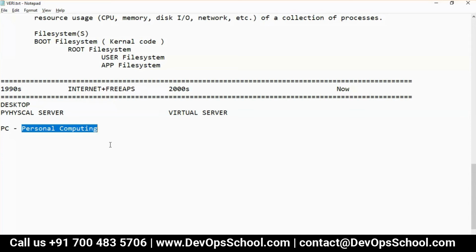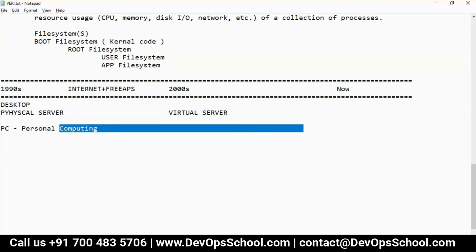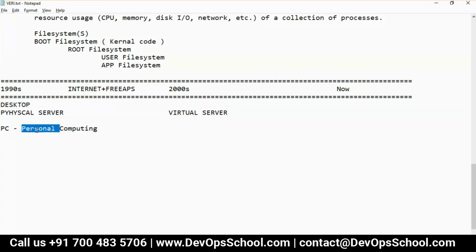What does that mean? So we are doing all activities in our personal system, right? Personal means, understand, computing means, understand. Computing means CPU, RAM, storage. Now, personal means mine, yours. So guys, when individual, yes.